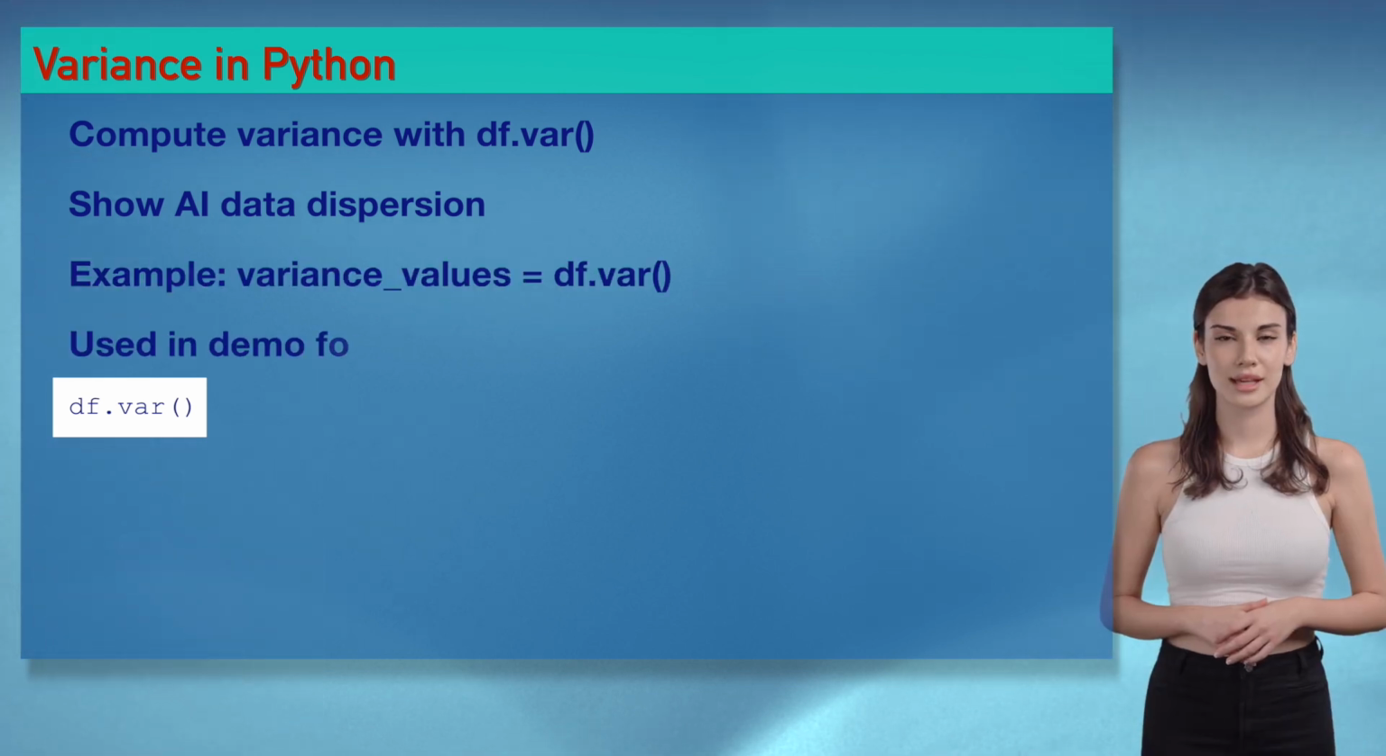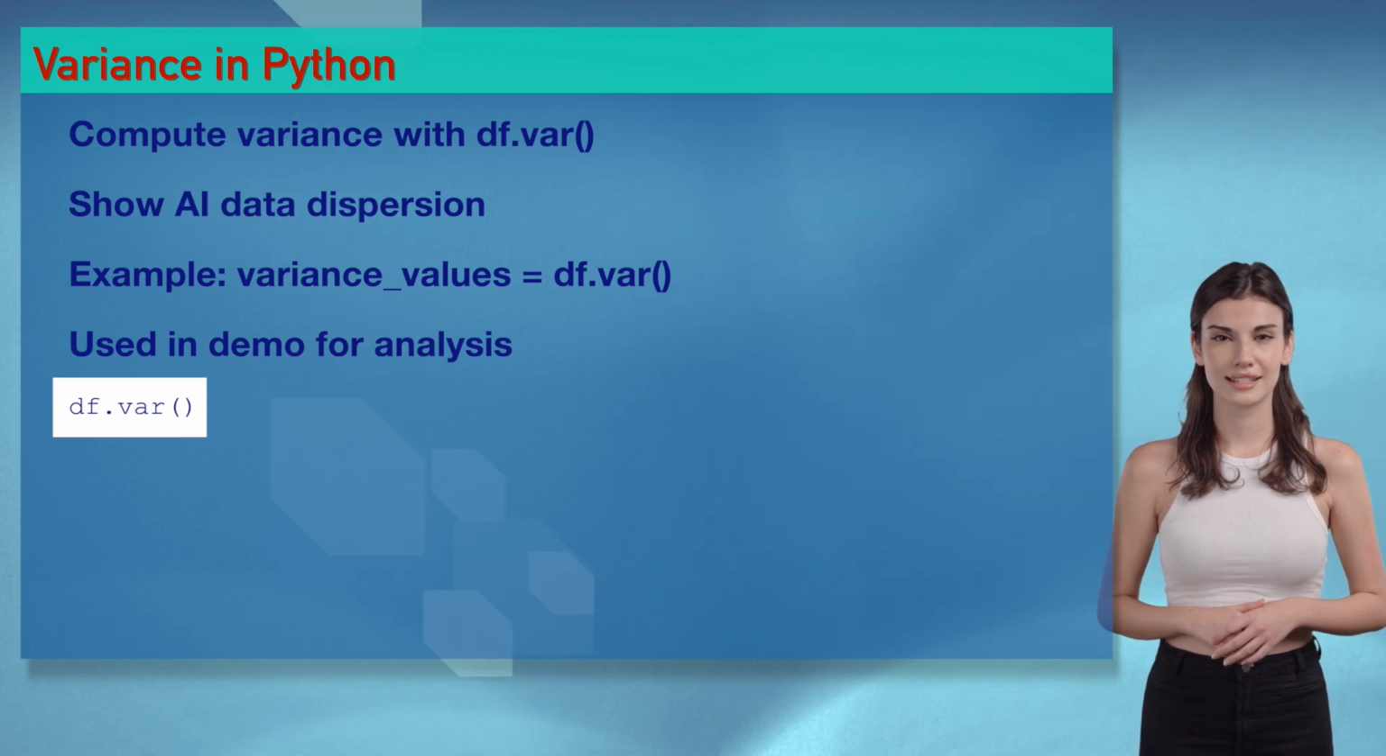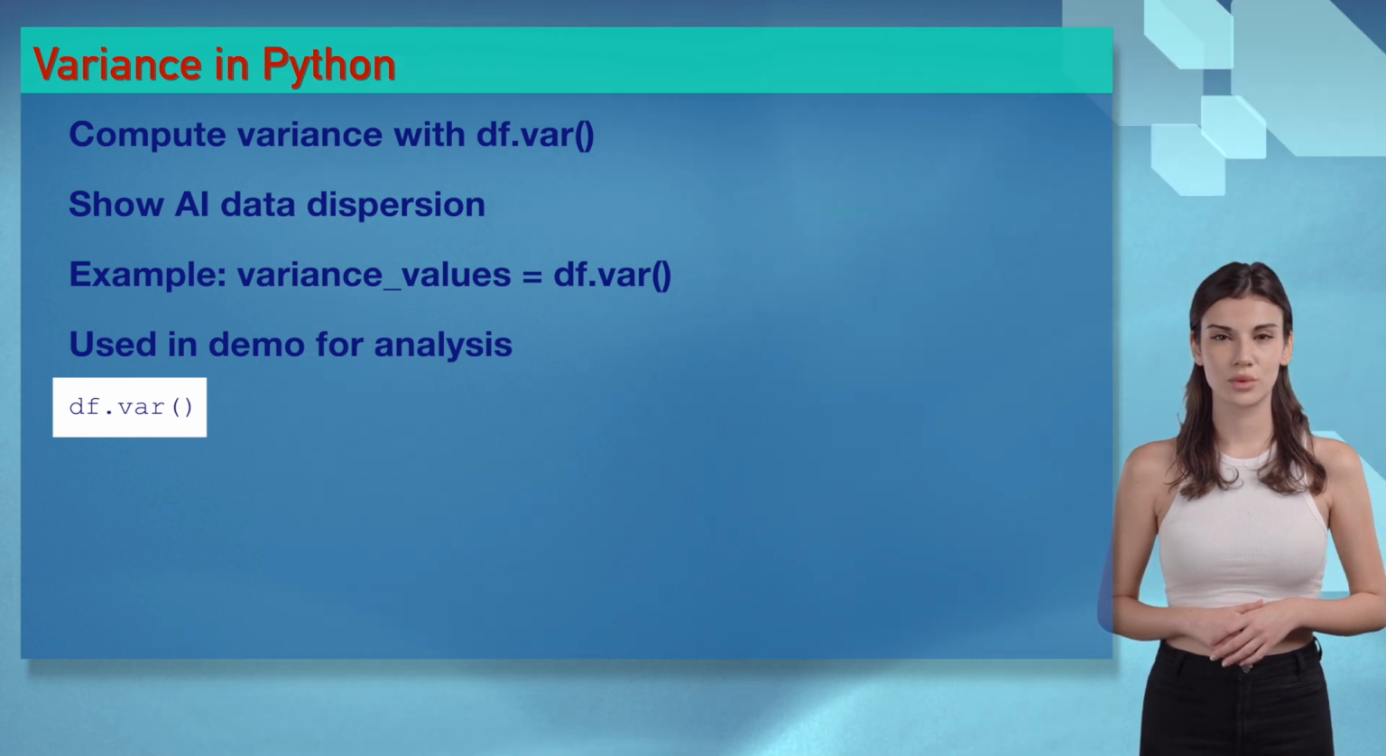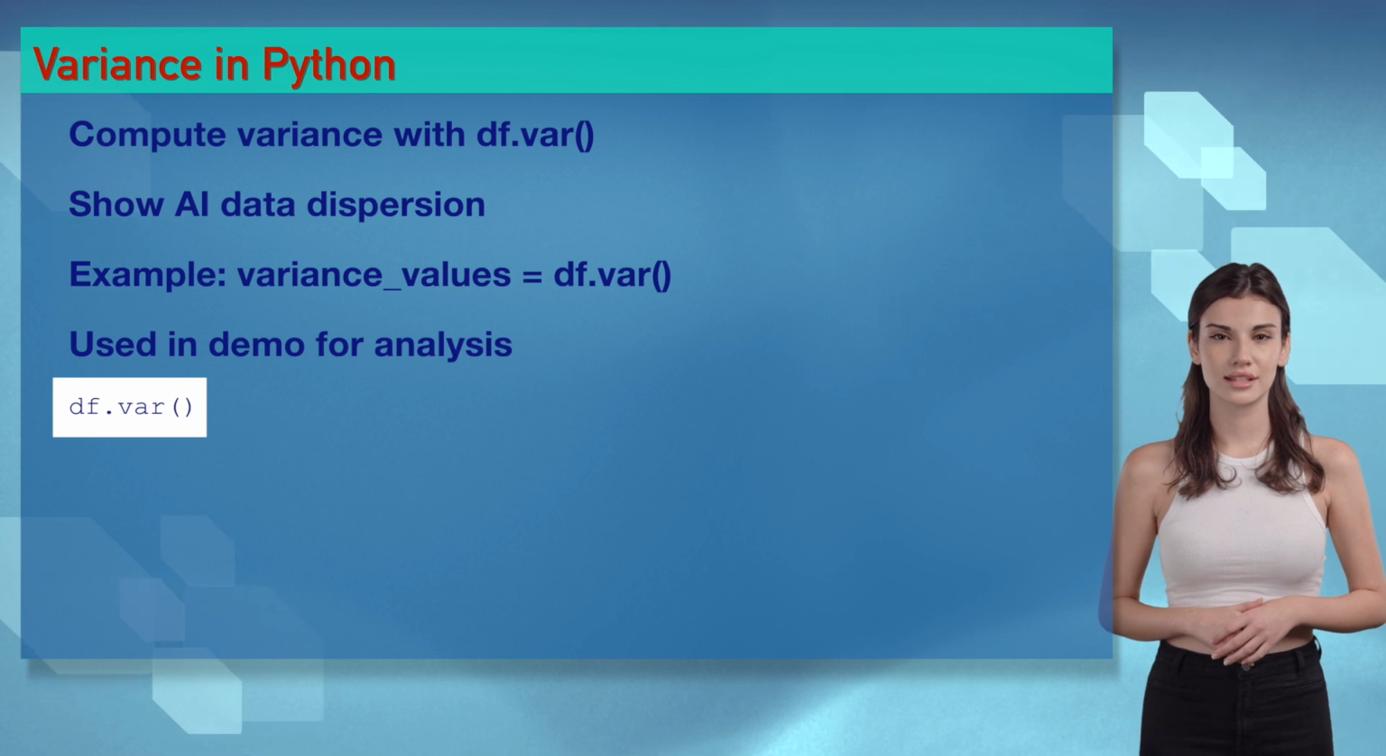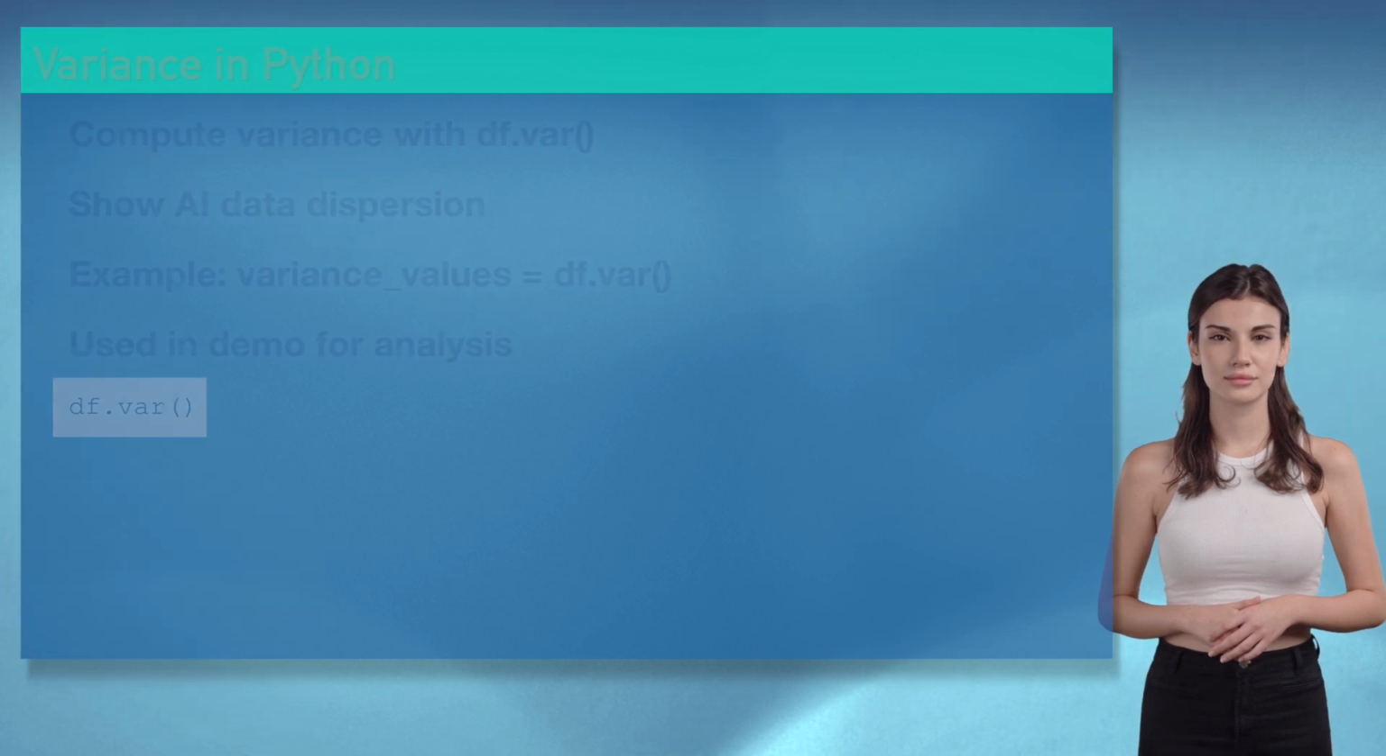You're dispersing my heart, Ethan. Wizards, variance shows AI data dispersion. Try it in our demo. It's like revealing spread with passion.